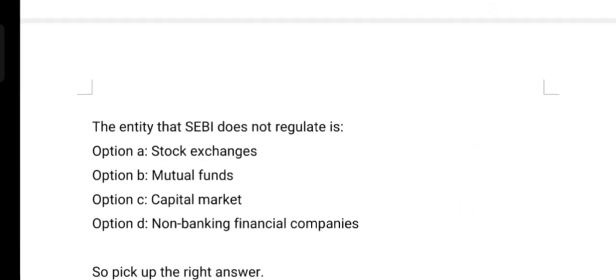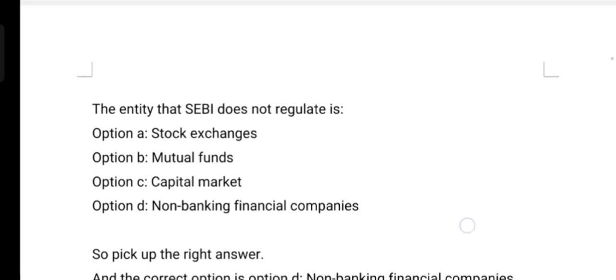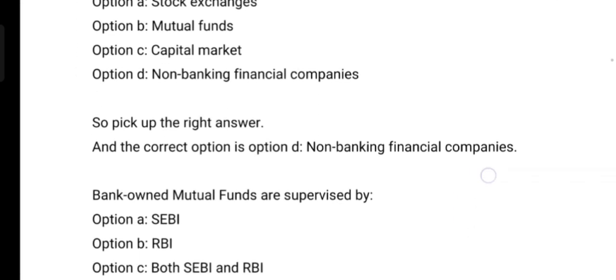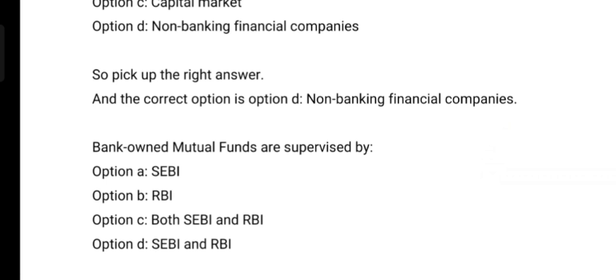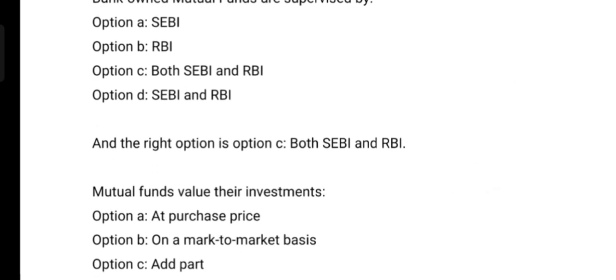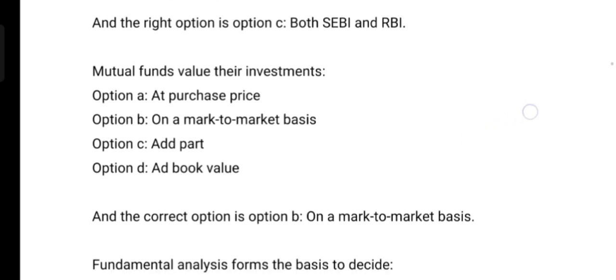The entity that SEBI does not regulate is: Option A, stock exchanges; Option B, mutual funds; Option C, capital market; Option D, non-banking financial companies. And the correct option is Option D, non-banking financial companies. Bank-owned mutual funds are supervised by: Option A, SEBI; Option B, RBI; Option C, both SEBI and RBI. And the correct option is Option C, SEBI and RBI.